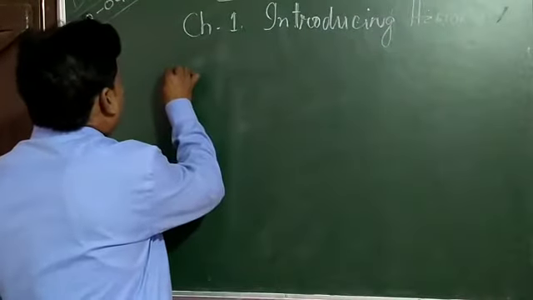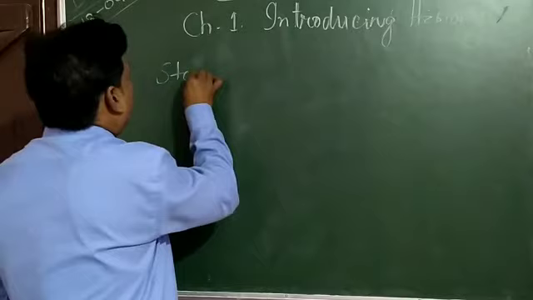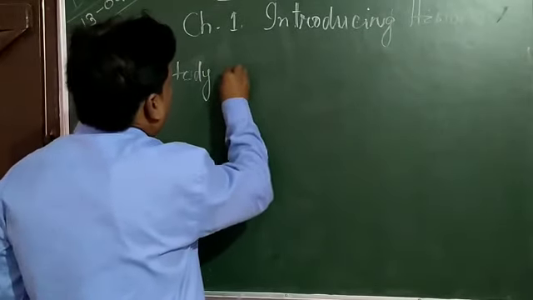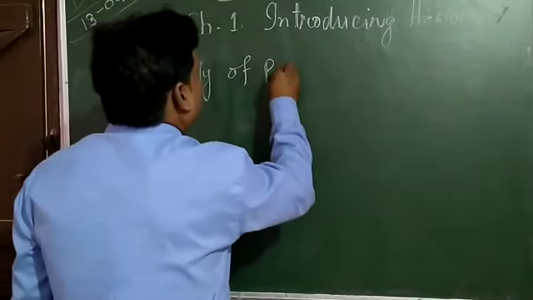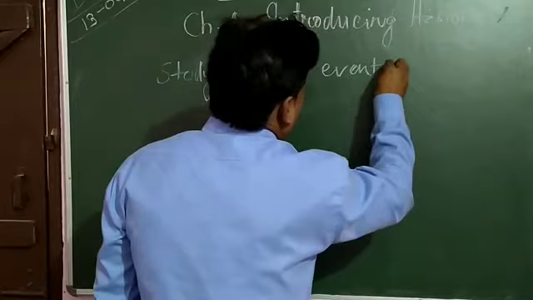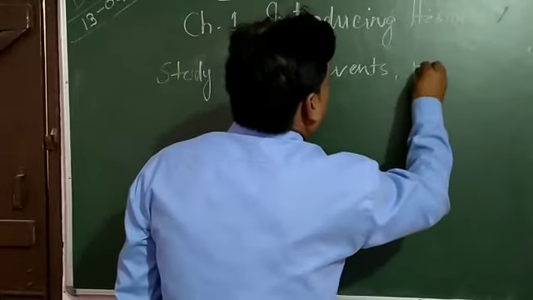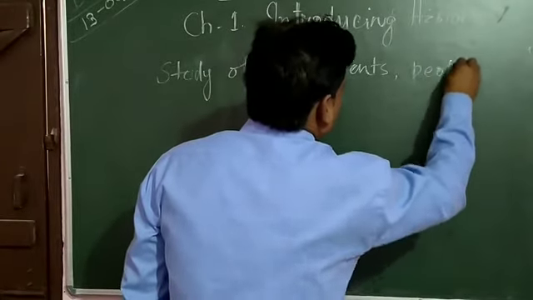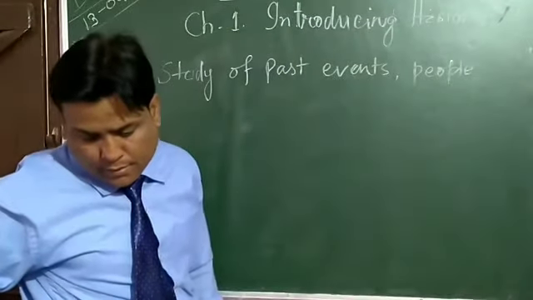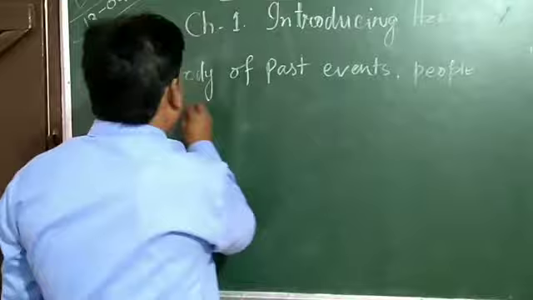It is the study of past events, people, and their way of life.